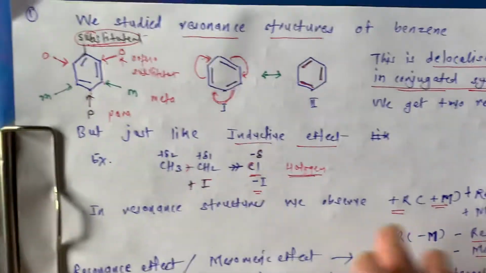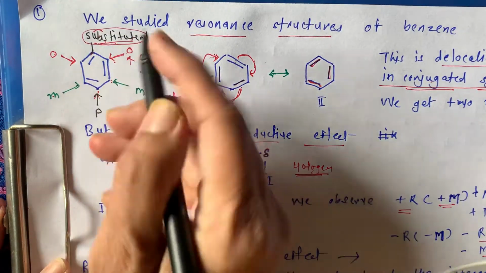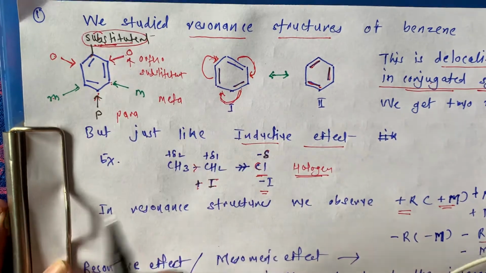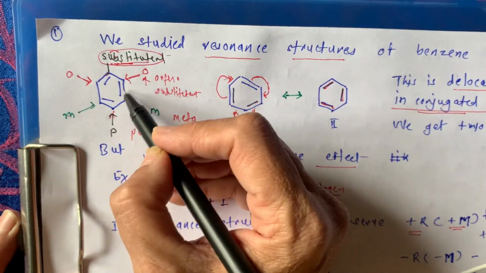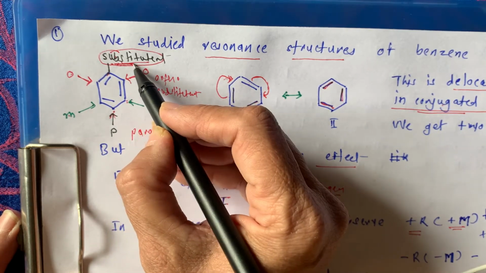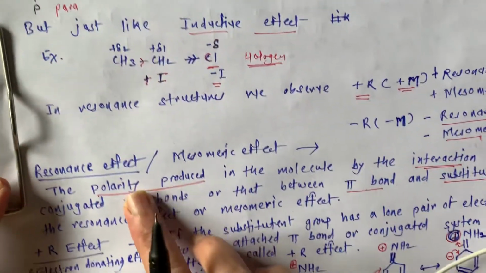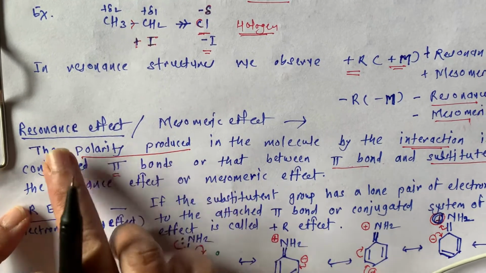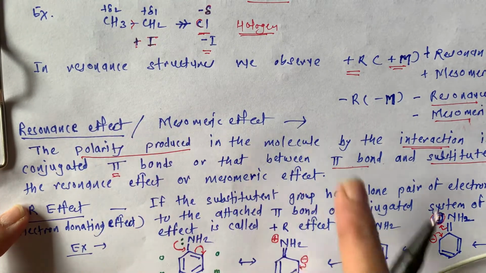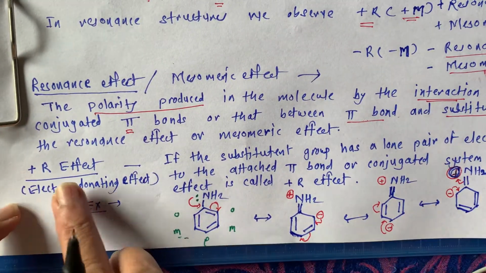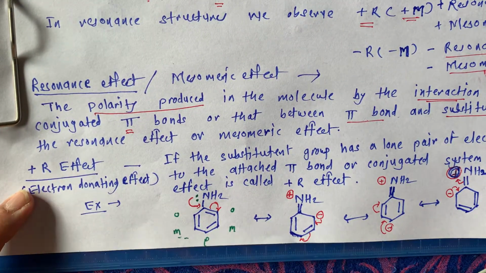Means what? See, this is our conjugated system, and here it is a substituent, and if there is an interaction between this conjugated system of pi bond and single bond and the substituent, then it creates polarity, and that is known as resonance effect or mesomeric effect. Now we will see one by one plus R effect and minus R effect.